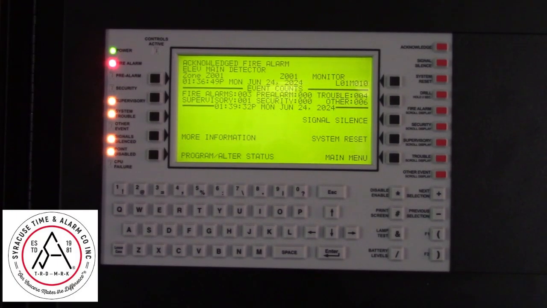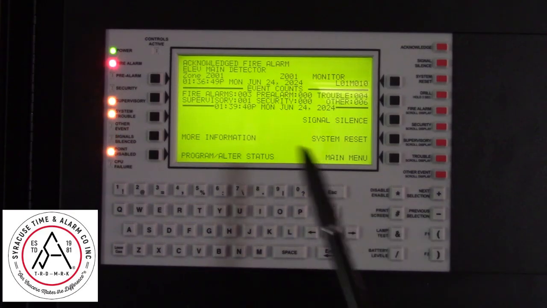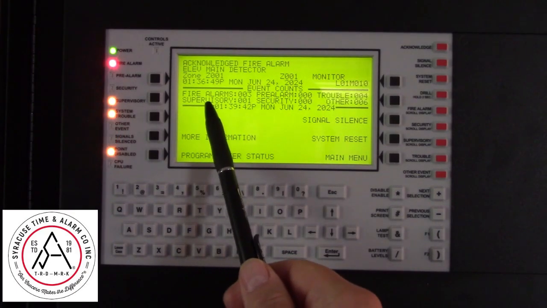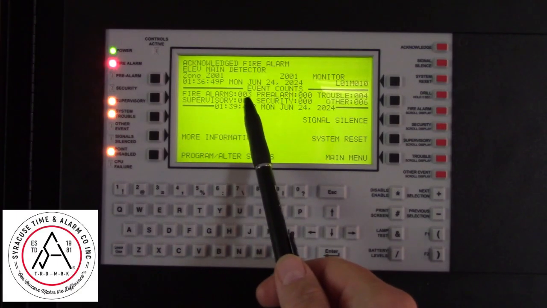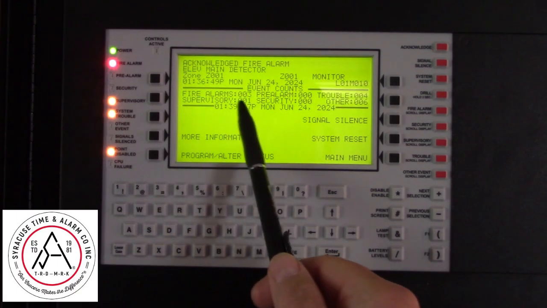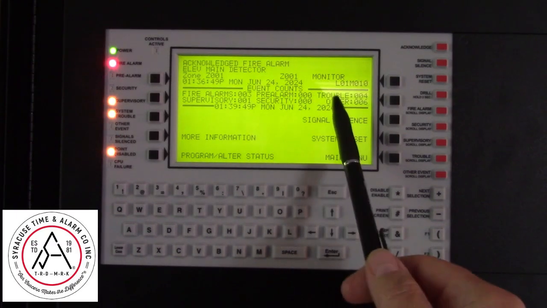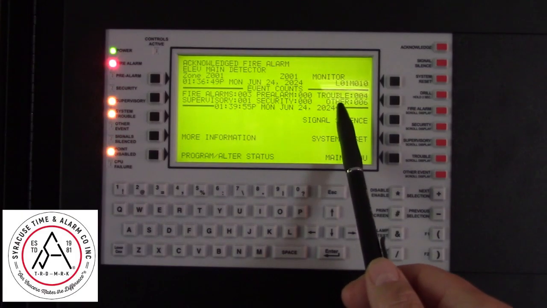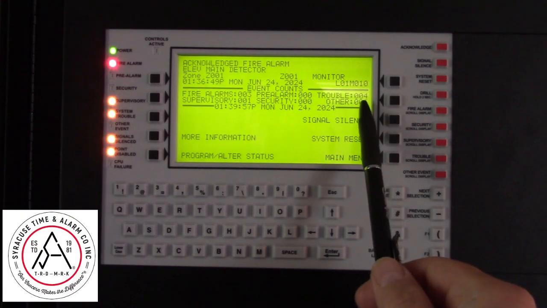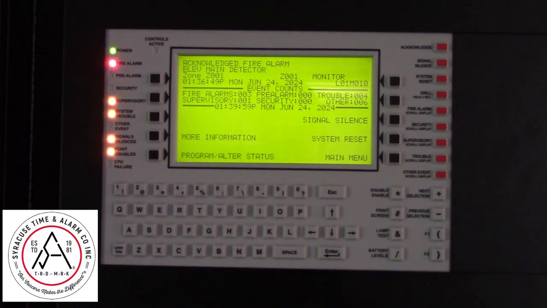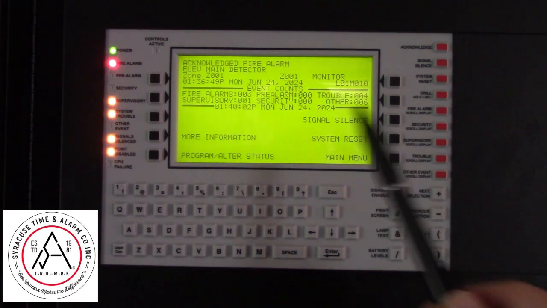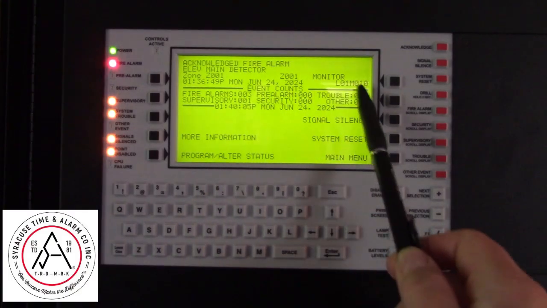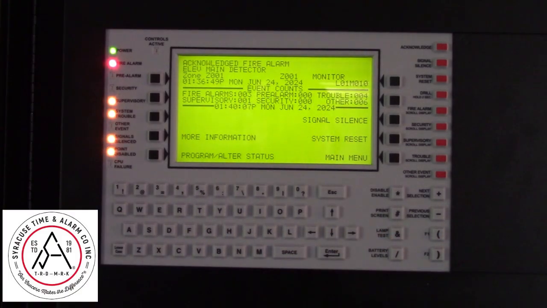A Notifier 3030 system can display multiple events on the main screen. Here the screen is showing us that we have 3 active fire alarm events, 1 active supervisory event, 4 active troubles, and 6 active other conditions. Typically this is for disabled points. So in order to see all of these different conditions, to see what the state of the system is,